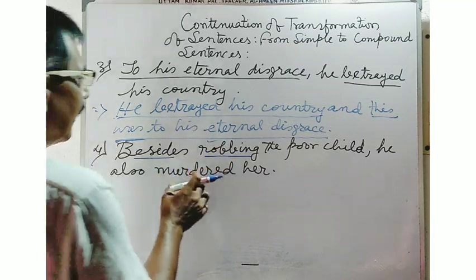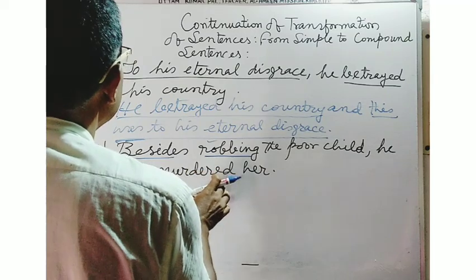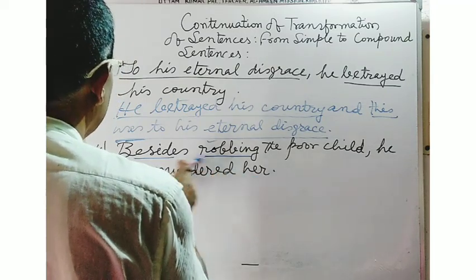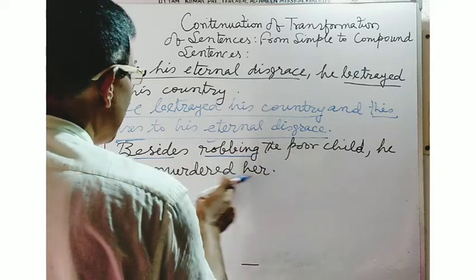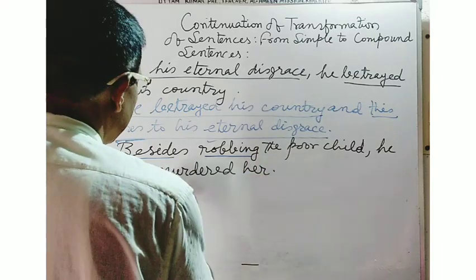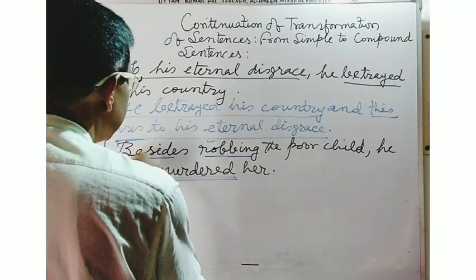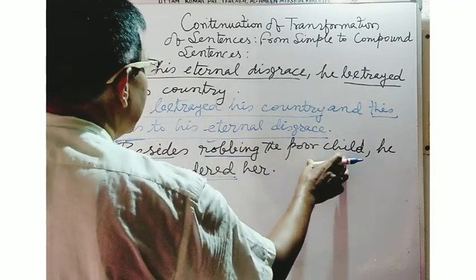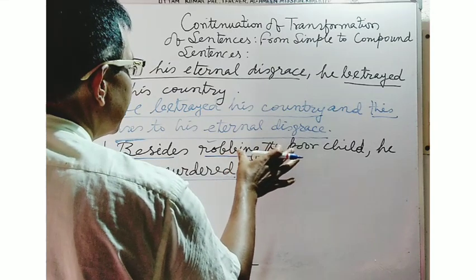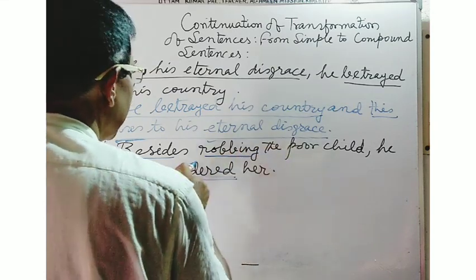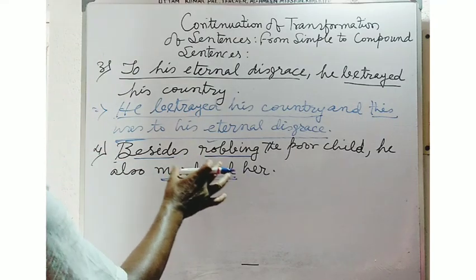Here murdered is the main verb, and besides robbing the poor child, this part will be converted into a main clause. So in this way you will have to make the sentence a compound one.